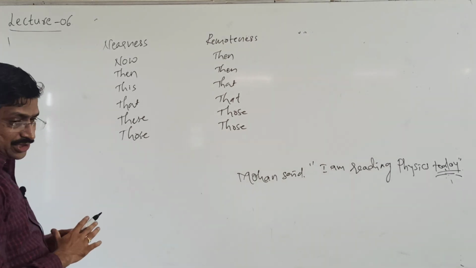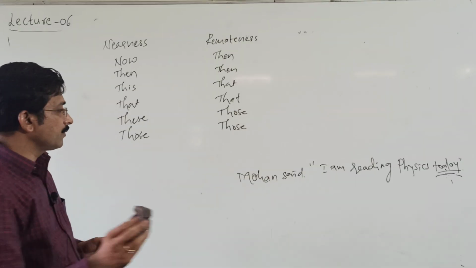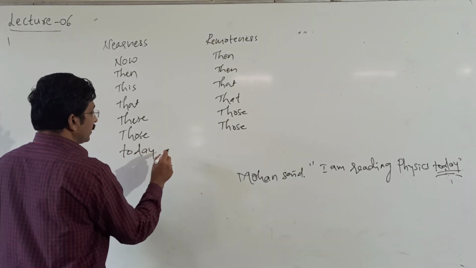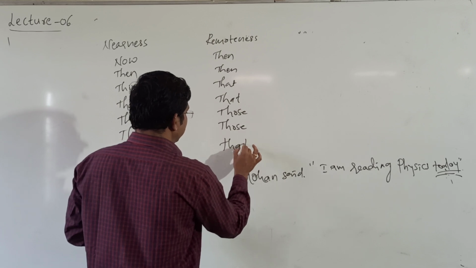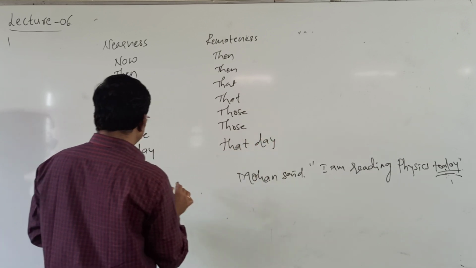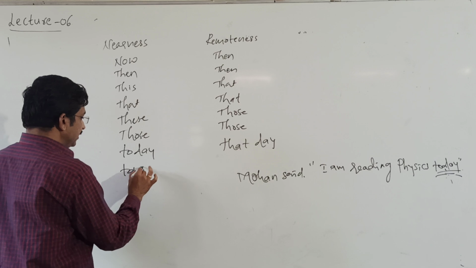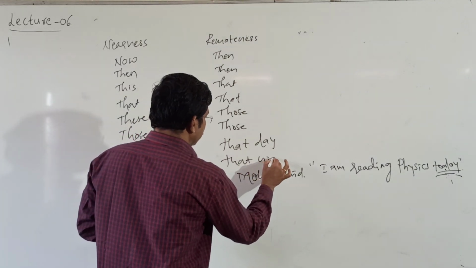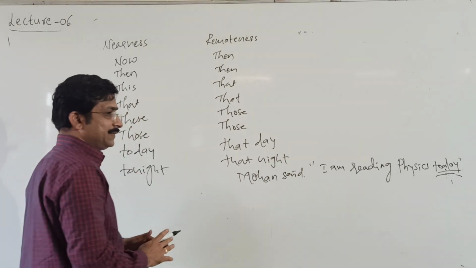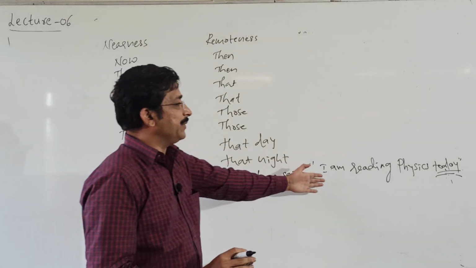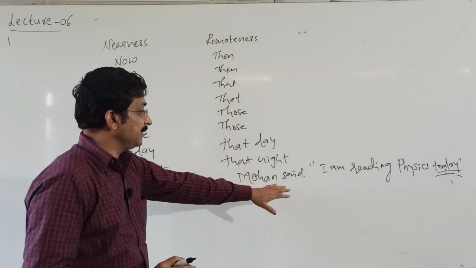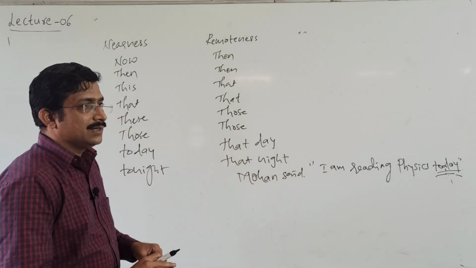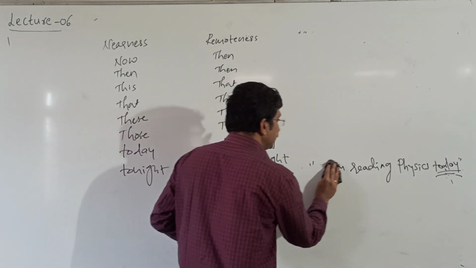And next, today changed into that day. Next, tonight changed into that night. But remember all these things. Mohan said, I am reading physics today. Mohan said that he was reading physics that day. This means nearness to remoteness.